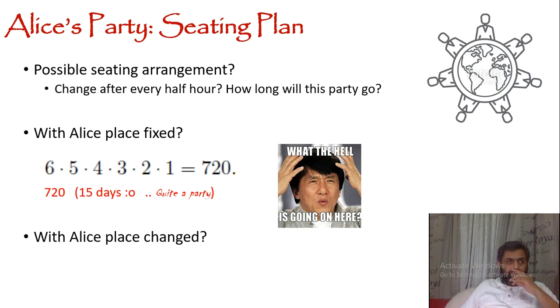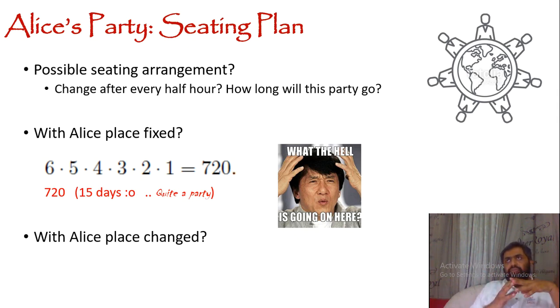So for the second seat we have 5 choices. Any one of 5 persons can sit on the second seat. And then for the third seat we have 4 choices. For the fourth seat we have 3 choices. And then 2 persons are left. For the fifth seat we have 2 choices, and at the last seat we have 1 choice. So for the first seat we can choose any of the 6 persons. 1 person is fixed. For the second seat we can choose any of the 5 people. So far, how many seating arrangements do we have? For the first 2 places, 6 times 5, because for each choice at the first seat we have 5 choices for the second seat.